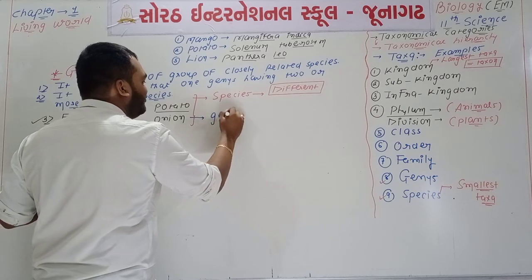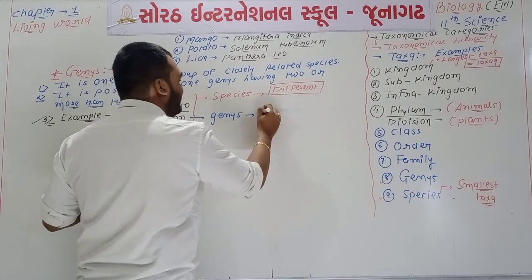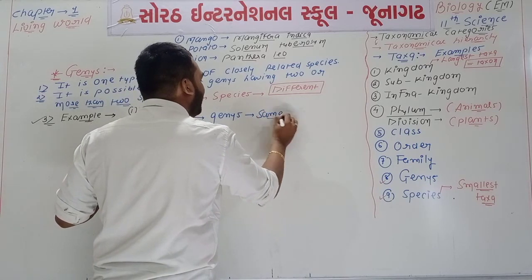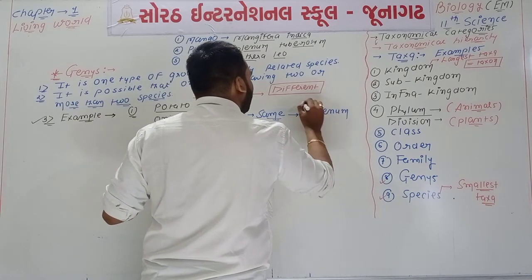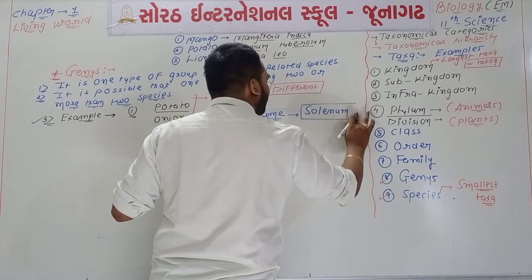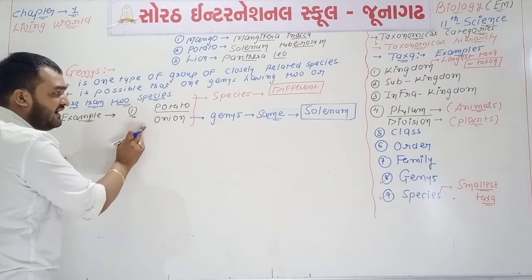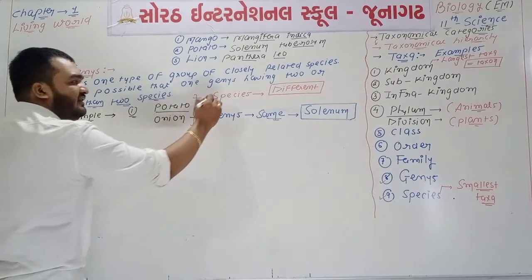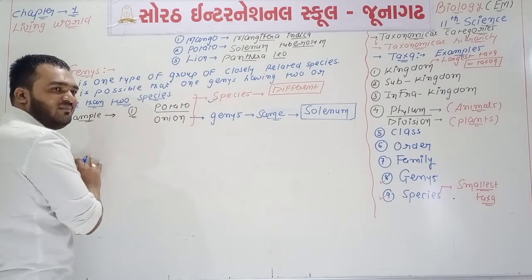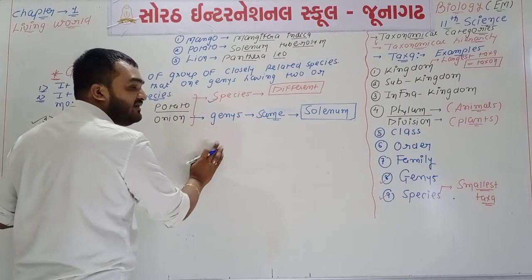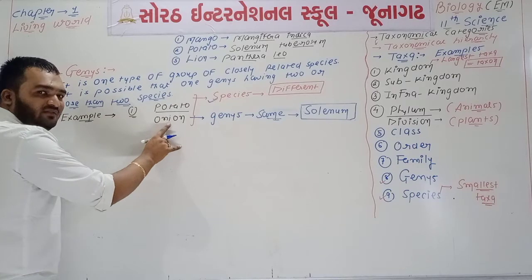But we can say that the genus of both will be the same. The genus of potato and onion will be Solanum. So understand the first example: for two different organisms, potato and onion, the species will always be different, because if organisms are different, then species will be 100% different, but the genus will be the same. It means Solanum has the species of potato as well as the species of onion.